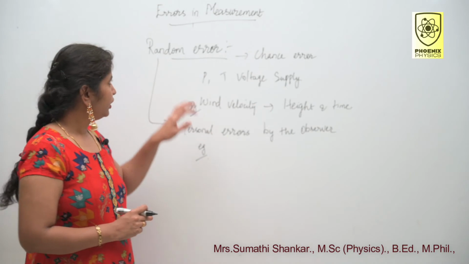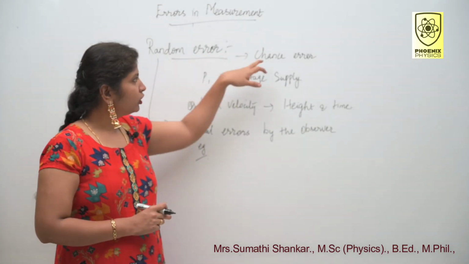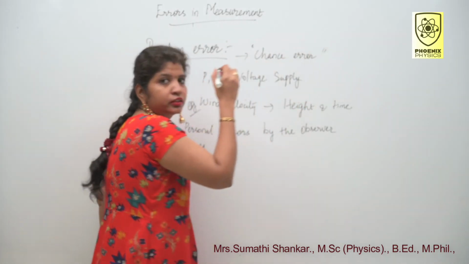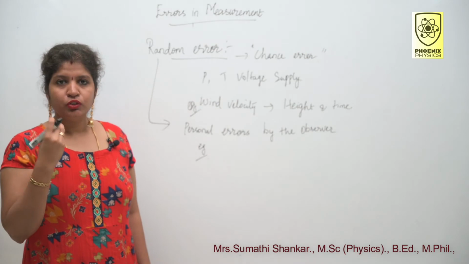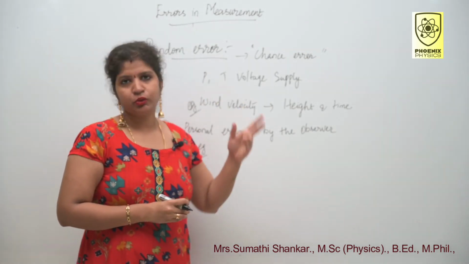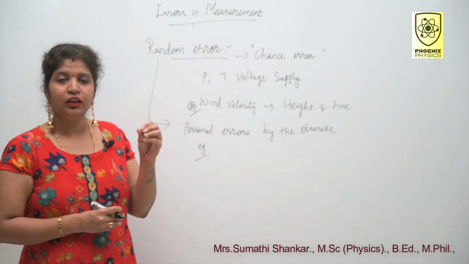Second one is random error. Sometimes this error is called chance error. This error arises due to random unpredictable experimental conditions. What are these unpredictable experimental conditions?